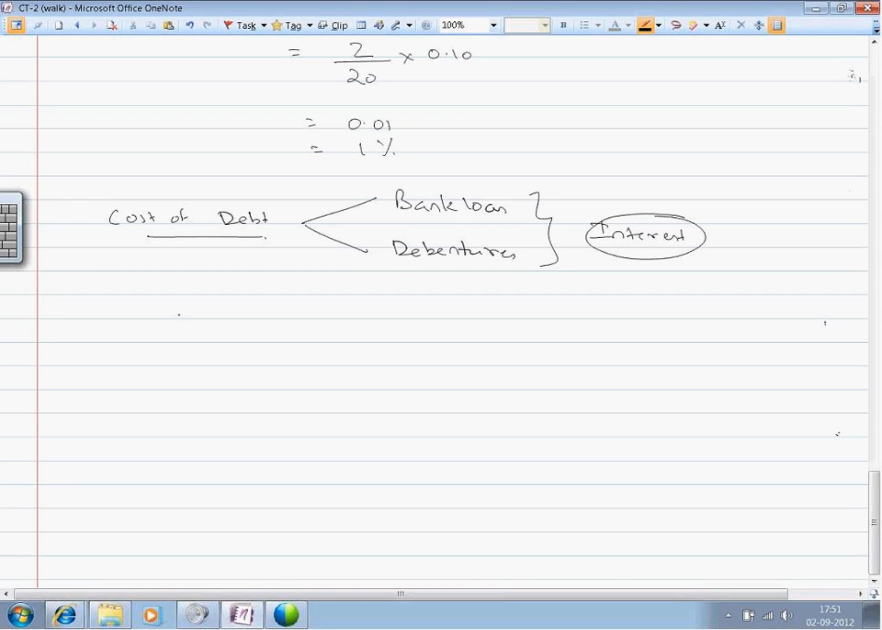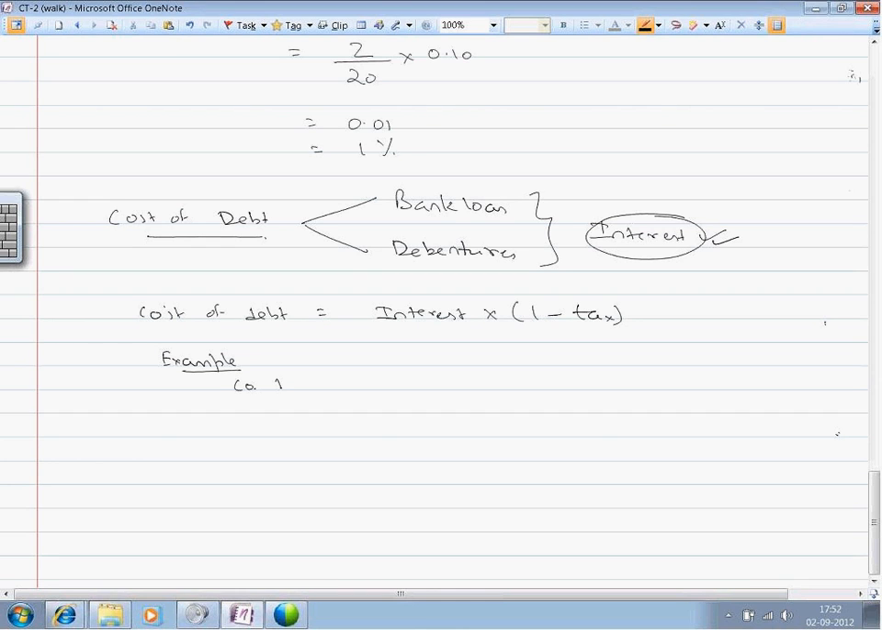However, if the company is paying a certain amount of interest, it will save a certain amount of tax. Since interest is tax allowable, when we compute the income tax to be paid by the organization, interest is allowed as a deduction. Thus, by paying interest, the company saves tax. This cost of debt shall be computed net of tax, that is, multiplied by 1 minus tax.